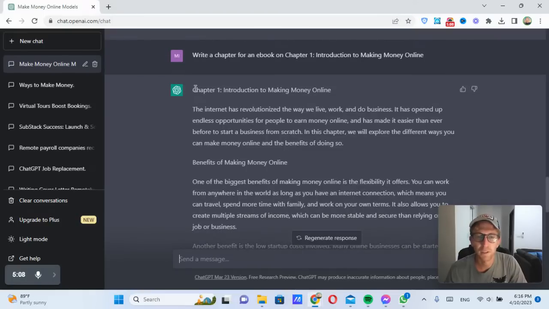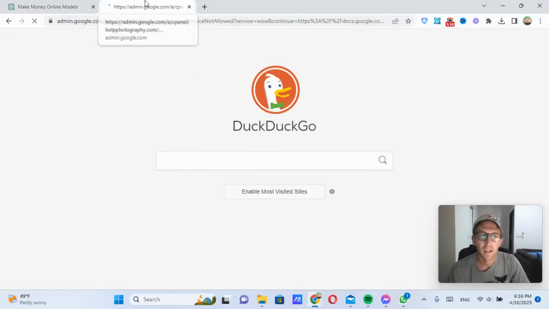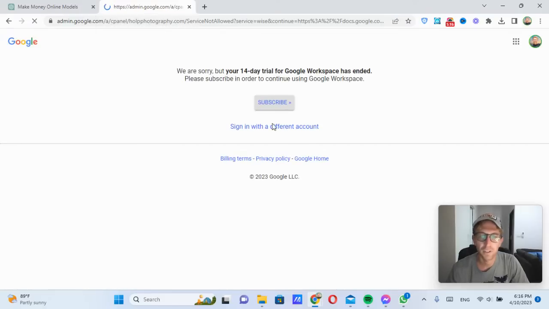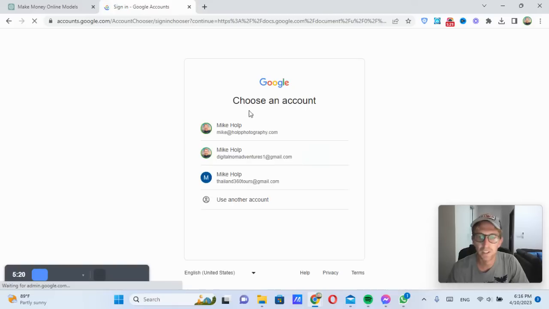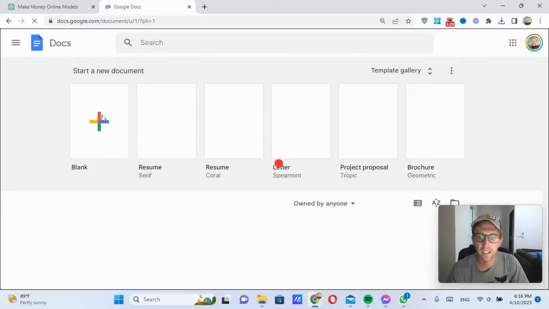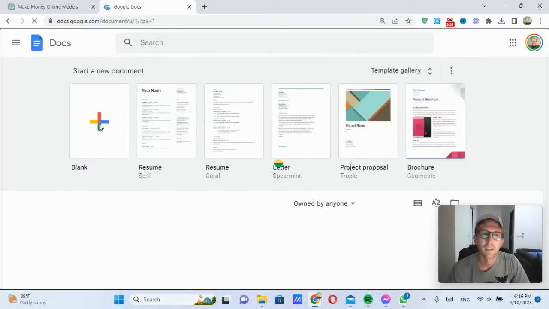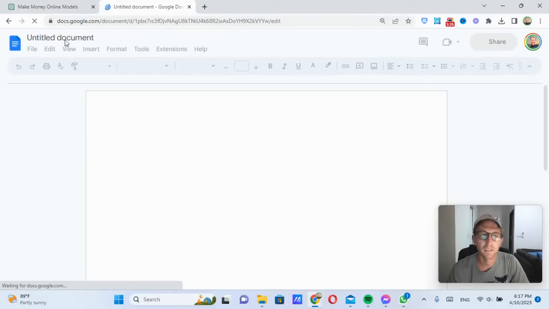All we have to do is put this into a Google Doc. So now I'm going to open Google Documents. This is the, I would say, easiest way to just start building your ebook from scratch using ChatGPT. So let me select my email account. And then we can just open up this Google Doc and start putting in each chapter step by step. So there we go. This is going to be the Google Doc for our ebook.